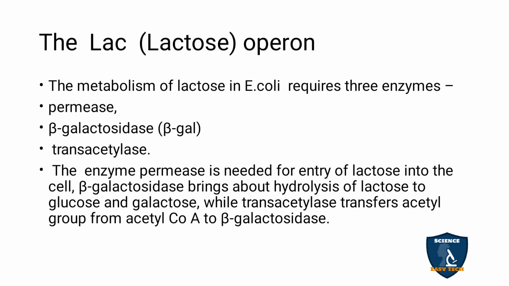Beta galactosidase breaks the lactose into glucose and galactose. And the function of trans-acetylase is to transfer the acetyl group from acetyl-CoA to beta-galactosidase. Remember these 3 functions. Permease allows the lactose to enter into the cell.